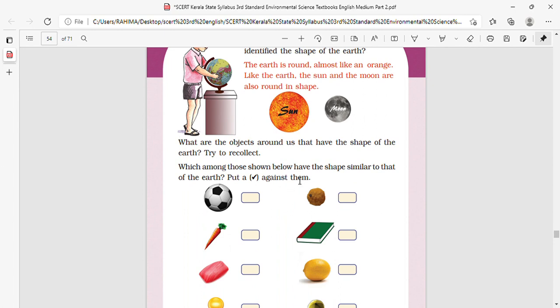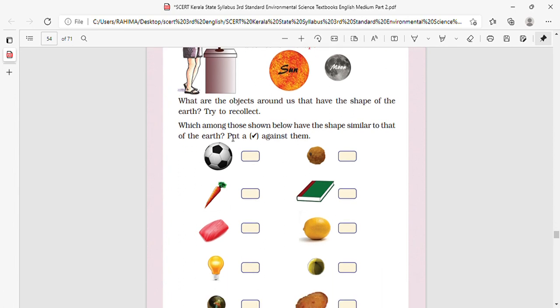What are the objects around us that have the shape of the earth? That is, can you say the objects around us having this shape? Now just put a tick mark on those objects. Which among those shown below have a shape similar to that of the earth? Earthന്റെ ഷേപ്പിലുള്ള ഒബ്ജക്ട്സ് ഏതൊക്കെയാ? First one is the ball.